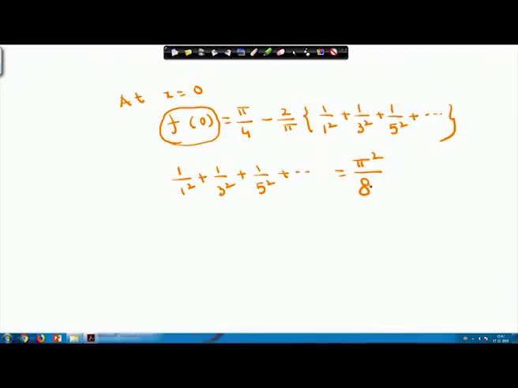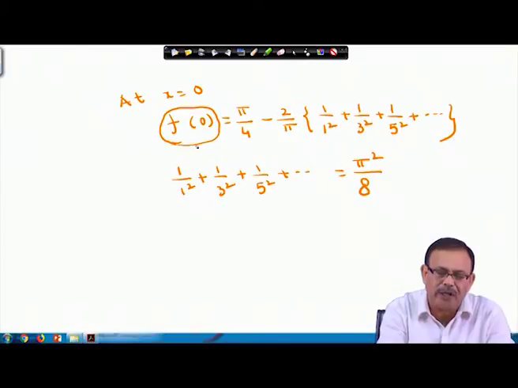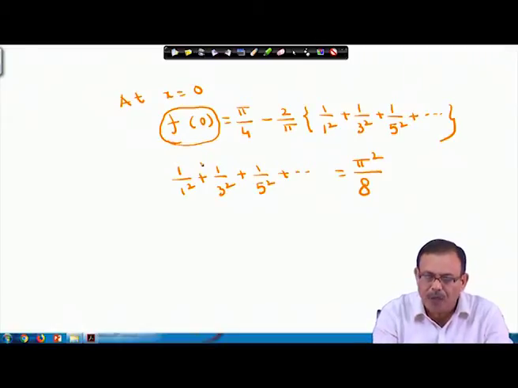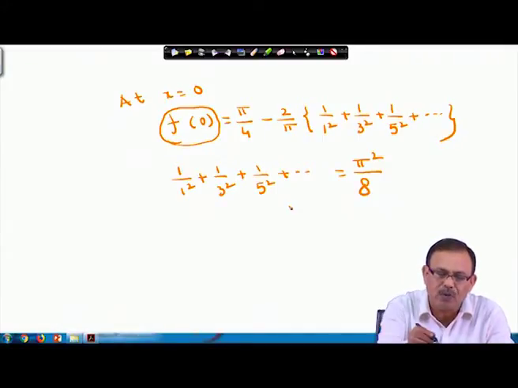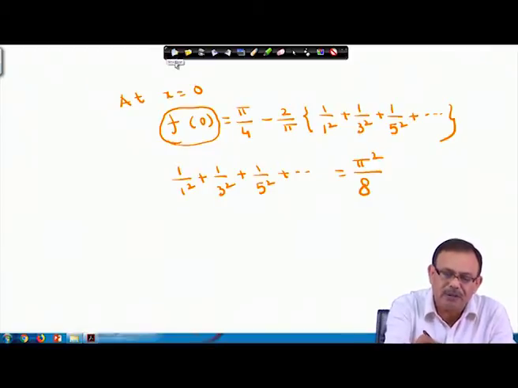Please note that for the function which was given, the value of f 0 at x equals 0 is 0. By substituting that, I am getting the value of the series 1 by 1 square plus 1 by 3 square plus 1 by 5 square equals pi square by 8.